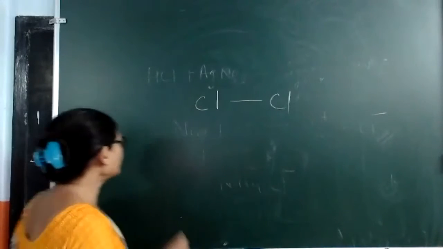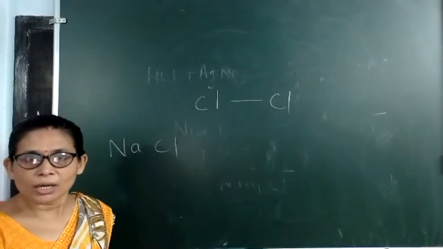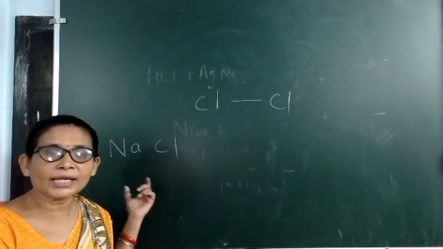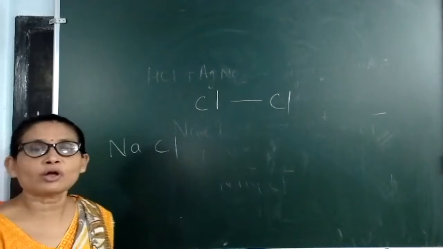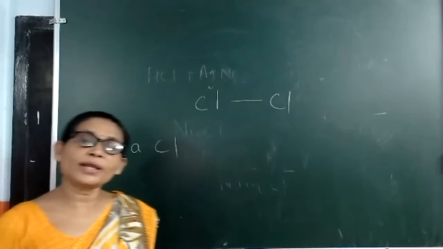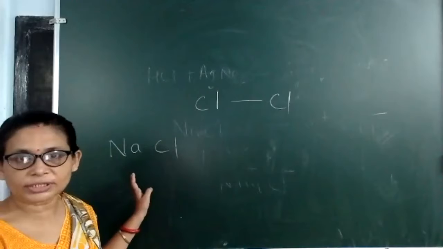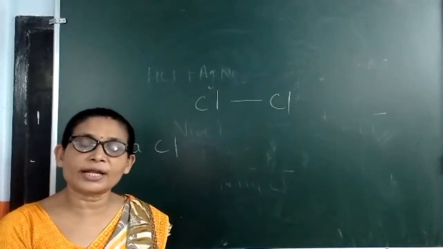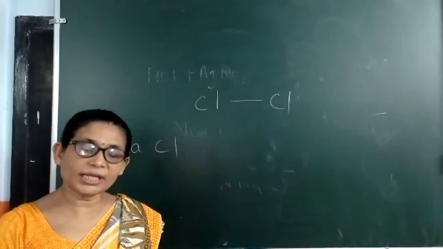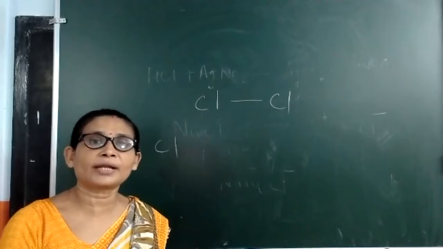Like NaCl is an ionic compound, but why is an ionic bond forming? Because sodium belongs to the first group, which is a highly electropositive group, and Cl belongs to the 17th group, which is a highly electronegative group. So one can very easily donate an electron, and the other can take an electron.